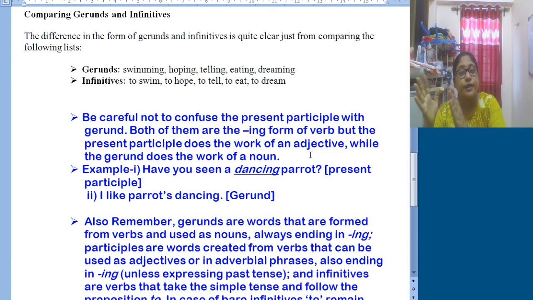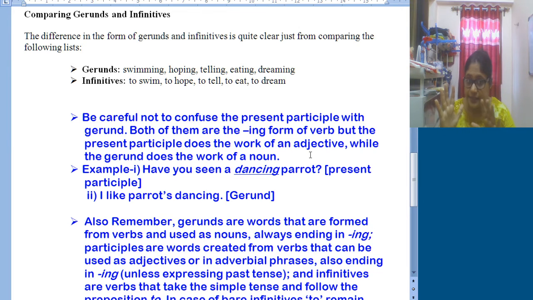Present participle will work as an adjective, as we found in the dancing parrots entertained the crowd. Here dancing parrot is an adjective, whereas in case of gerund, the same ing word will work as a noun. For example, have you seen a dancing parrot?